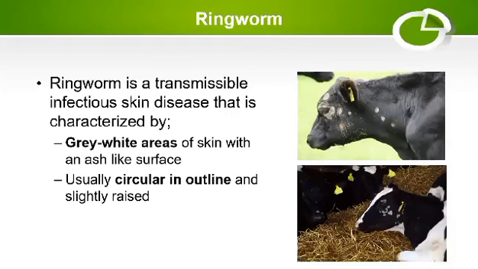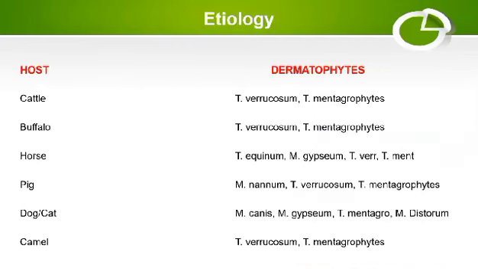And the scientific name of this disease is dermatomycosis, also known as dermatophytosis. So first of all, we will discuss its etiology. As I told you, it is a fungal disease. It is mainly caused by two genera of fungus. One is known as Trichophyton and the other one is known as Microsporum.